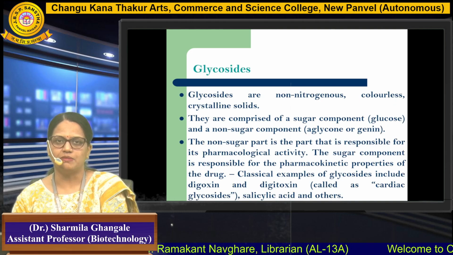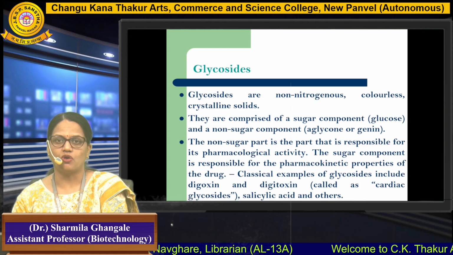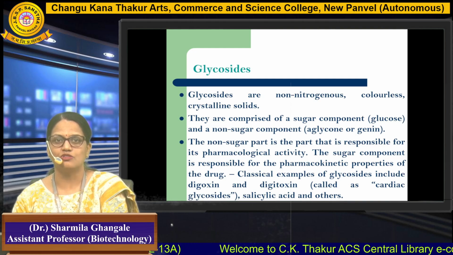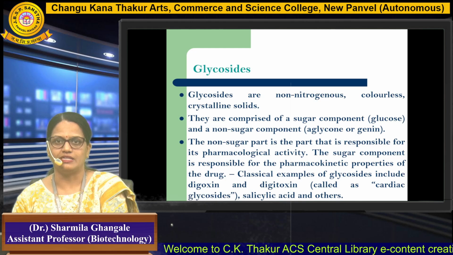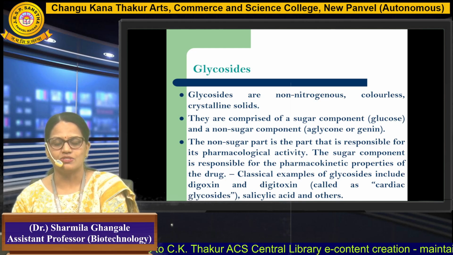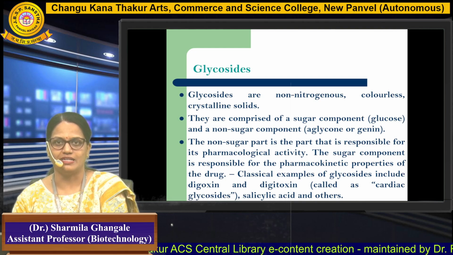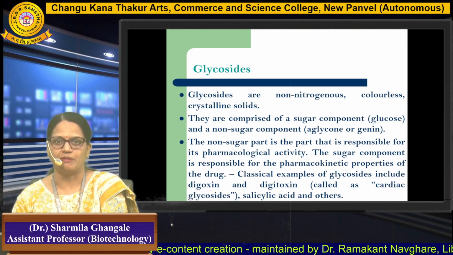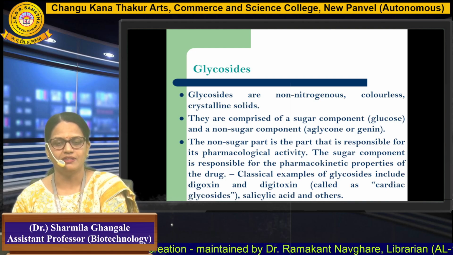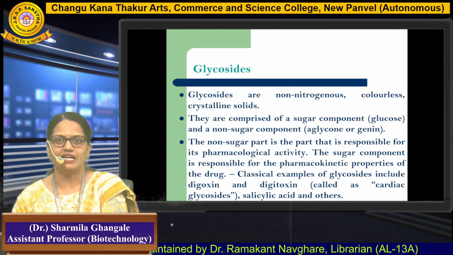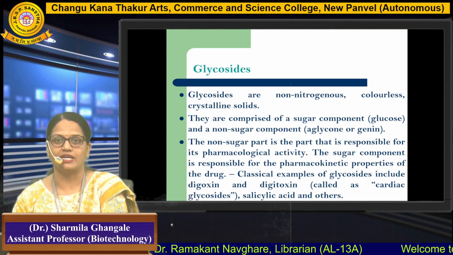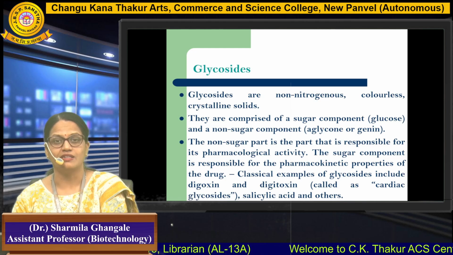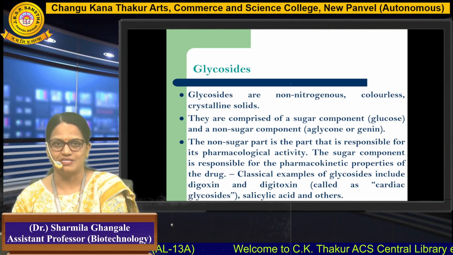The second category is glycosides. Glycosides are non-nitrogenous colorless crystalline solids. They are comprised of a sugar component, meaning glucose, and a non-sugar compound, that is an aglycone. So the name glycoside itself indicates that it contains a sugar component. The non-sugar part is that part which is responsible for pharmacological activity, and the sugar component is responsible for the pharmacokinetic properties. So in the pharmacokinetic and pharmacodynamic properties, we can understand what the pharmacological principle of the drugs is.